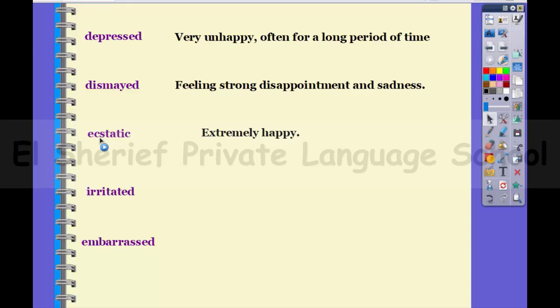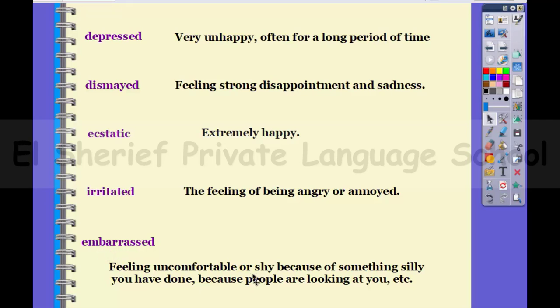Ecstatic. To be excited, to be extremely happy. An example? Sally was ecstatic about her new job. Irritated. The feeling of being angry or annoyed. An example? She was getting more and more irritated at his comments. Embarrassed. Feeling uncomfortable or shy because of something silly you have done, or because people are looking at you, etc. Example, he felt embarrassed at being the center of attention.